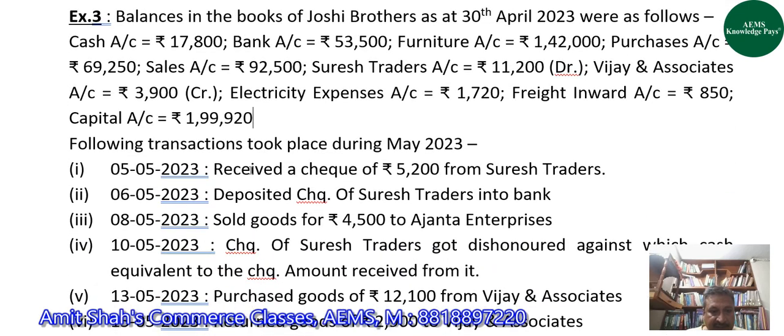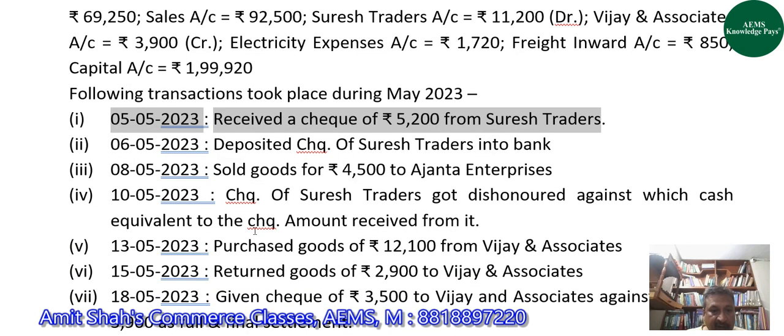The first journal entry would be for receipt of check from Suresh Traders on 5th May.